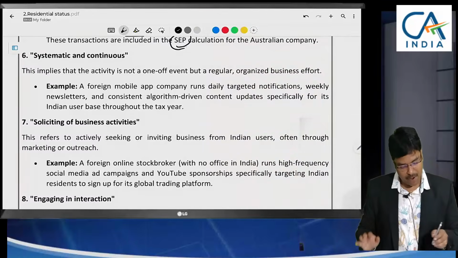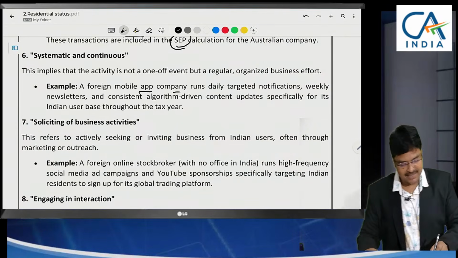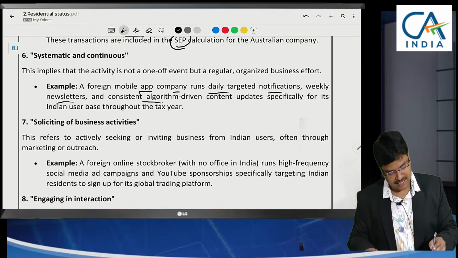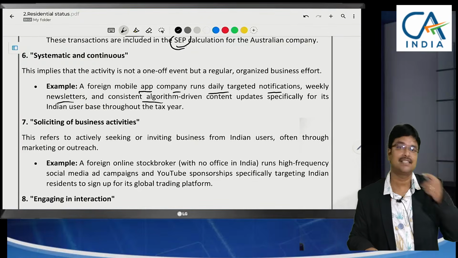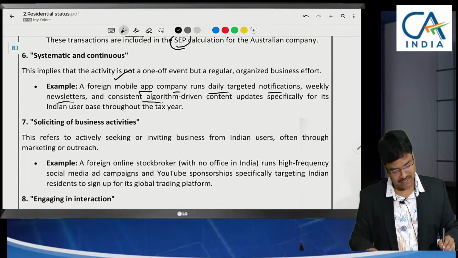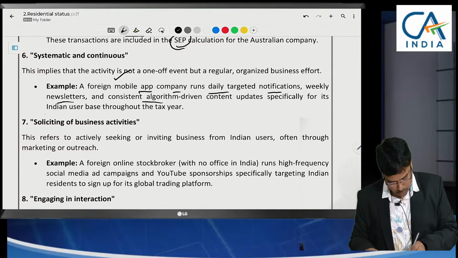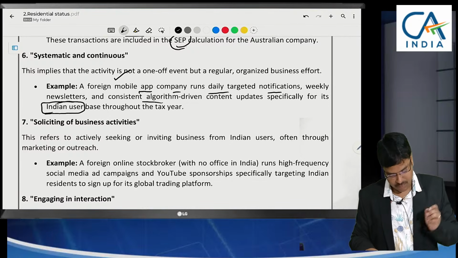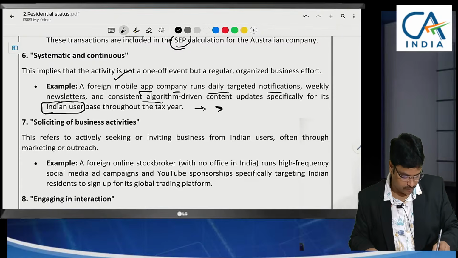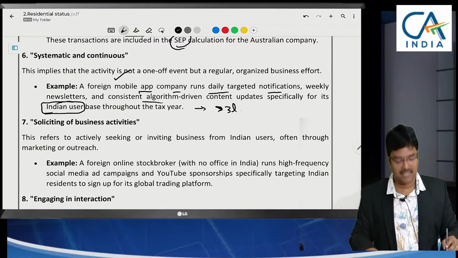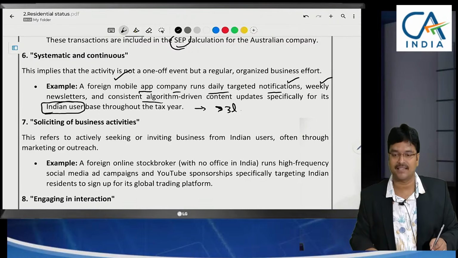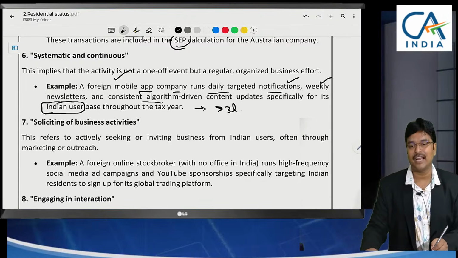A foreign mobile app company runs daily targeted notifications, weekly newsletters, consistent algorithms. All these services were provided by them. To whom are they providing these services? To Indian users. So if the number of users is greater than 3 lakhs, they are providing daily notifications, weekly newsletters, everything provided online only.